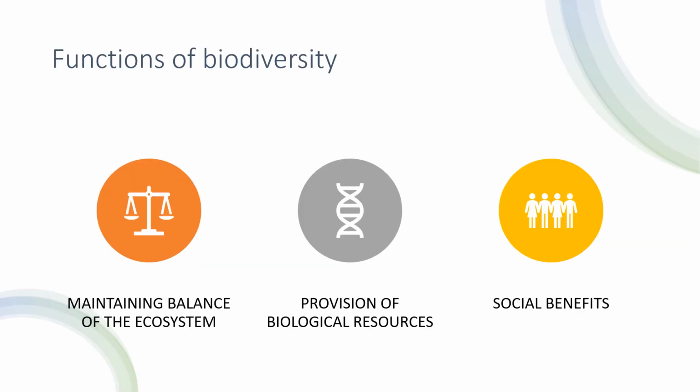Then the next is the functions of biodiversity. These are the main functions. Maintenance: maintaining the balance in this ecosystem. Biodiversity helps to maintain a balance every now and then. It means on this planet we need to maintain a balance, so biodiversity helps to maintain it. Then provisions for biological resources. So it not only maintains a balance, it also tries to produce more biological resources on this planet. Then social benefits.